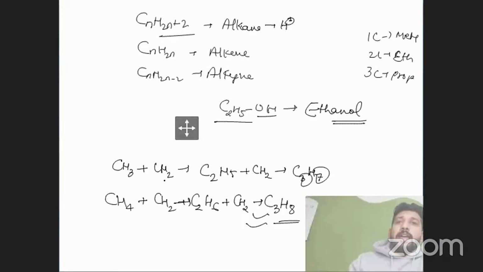If we add CH2 in that specific alkyl group, then we will get the specific alkyl group with the homologous structure, like C2H5, C3H7. But if we add CH2 in the alkane, then we will get the specific alkane with a specific CH2 difference.